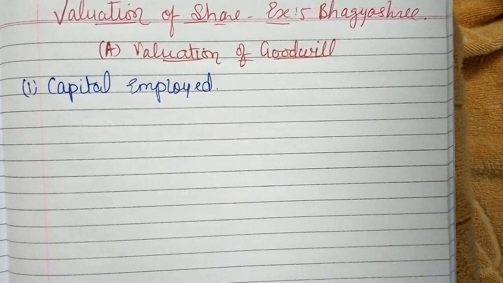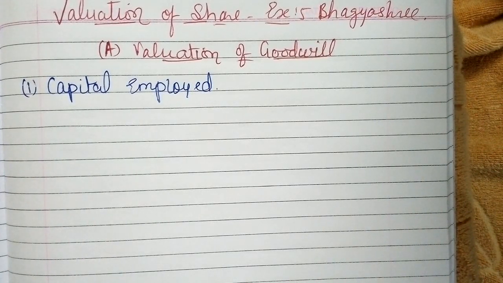Second and most important point, non-trading investments are not going to be considered, right? Only trading investments are to be considered while calculating capital employed. Point number 3, fictitious assets are not going to be considered. And point number 4, preference shares are to be deducted at last, right?